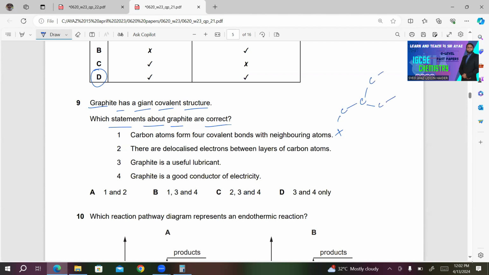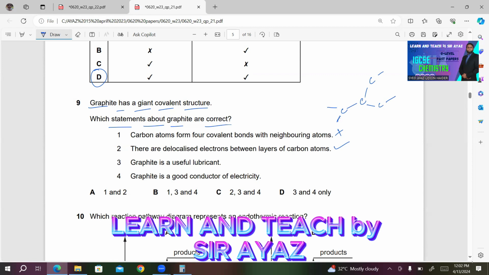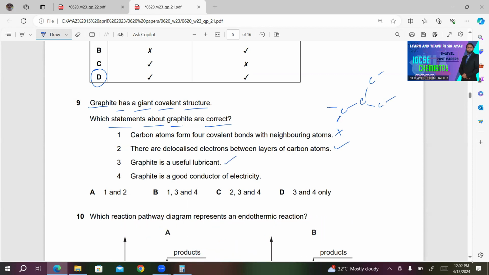So this is incorrect. Number 2, there are delocalized electrons between layers of carbon atoms. This is correct, because there are delocalized or mobile electrons between layers of carbon atoms. Number 3, graphite is a useful lubricant. This is also correct, because weak intermolecular forces allow the layers of carbon in graphite to slide or skid over each other, which means it acts as a lubricant.